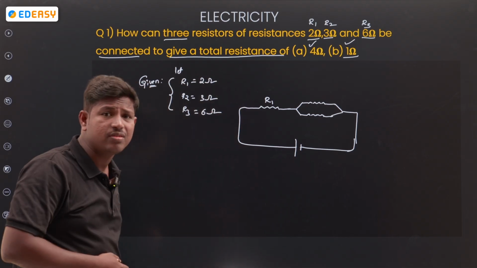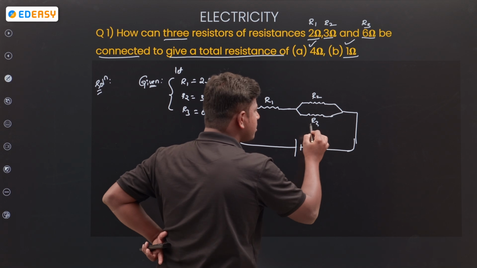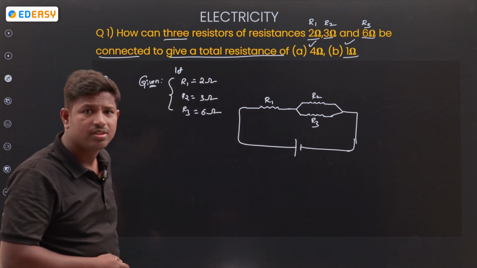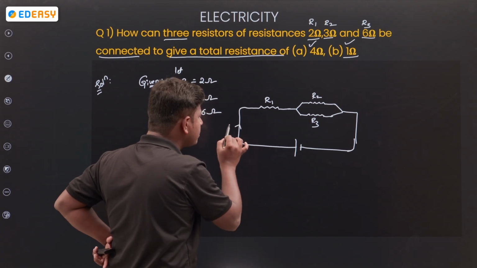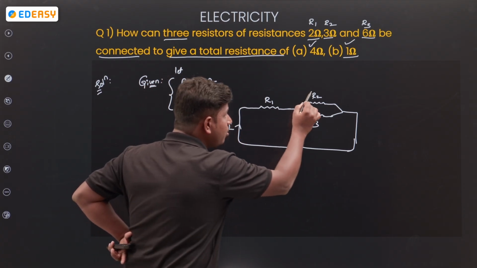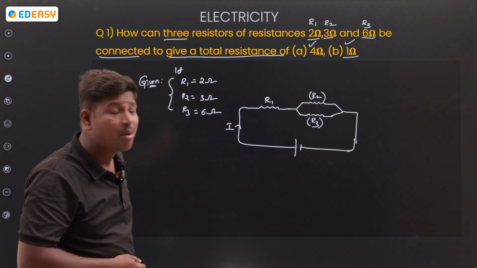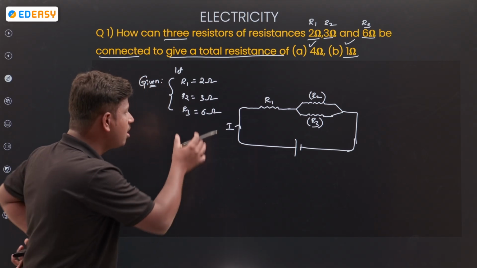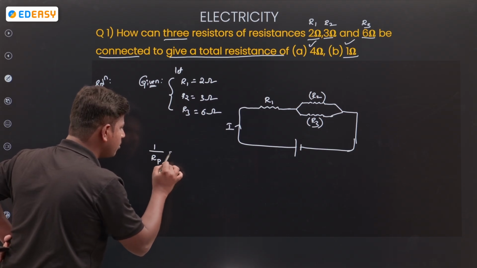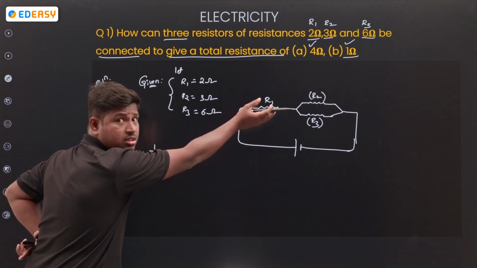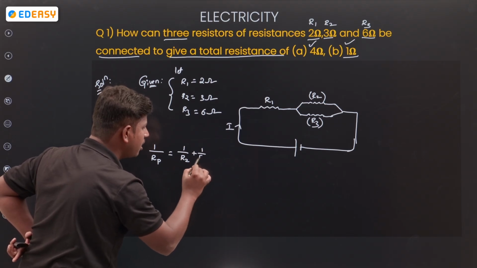Which are in series and which are in parallel? From the circuit diagram, tell me. Which are in parallel? End to end. For example, I is the amount of current passing. R2, R3: how are R2 and R3 connected? Parallel, right? So first I take the parallel. What is the formula for parallel? 1 by Rp is equal to 1 by R2 plus 1 by R3, since R2 and R3 are in parallel.